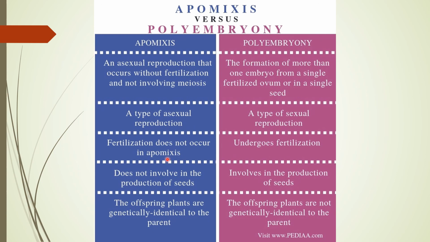Fertilization does not occur in apomixis, but in polyembryony fertilization takes place because an embryo is formed. Apomixis is an asexual mode, so genetically the parent and the coming generations are identical. But in polyembryony, offspring plants are not genetically identical to the parents. So these are the differences between apomixis and polyembryony.